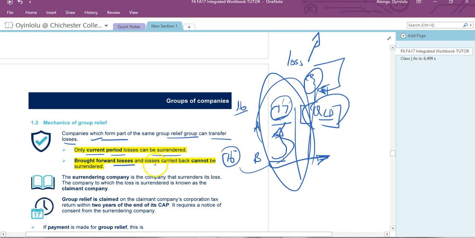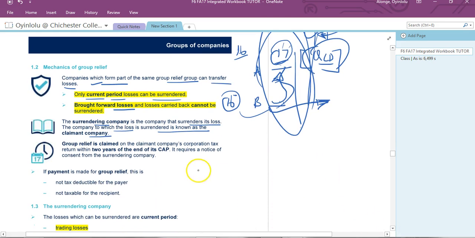Okay, great. So your brought forward losses cannot be surrendered. The company giving away losses is called the surrendering company, and the company to which the loss is surrendered is known as the claimant company. So group loss is claimed. Of course, you have 2 years to do this. We don't deal with this here.